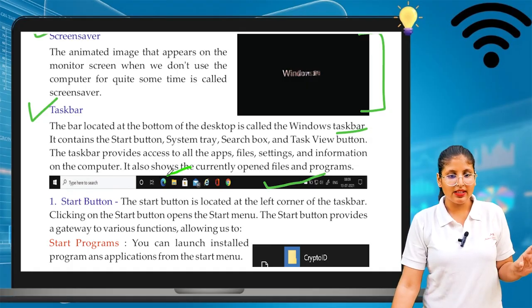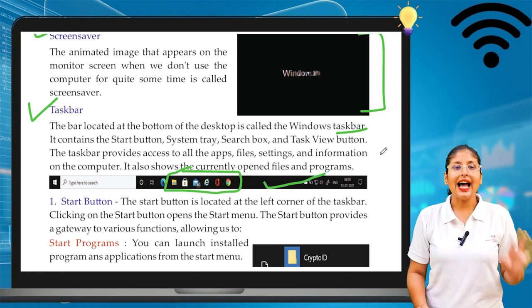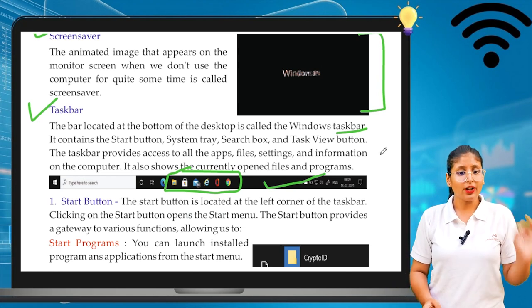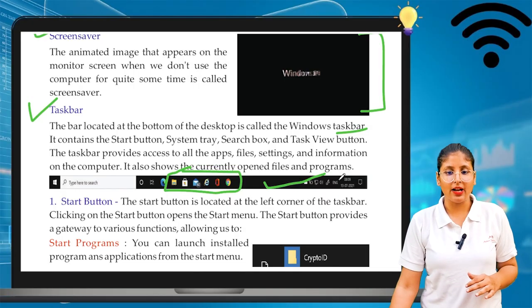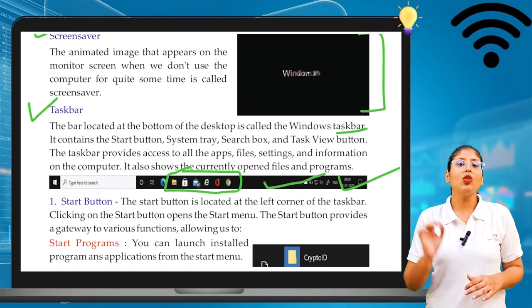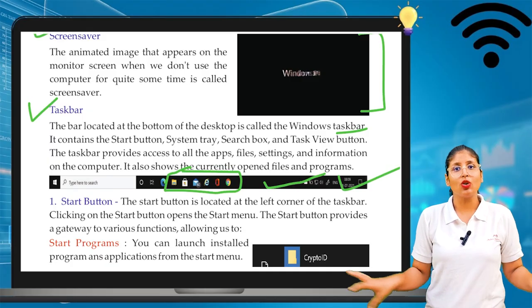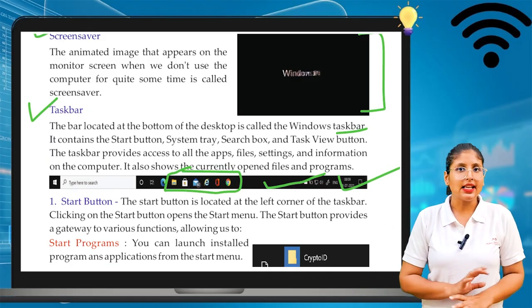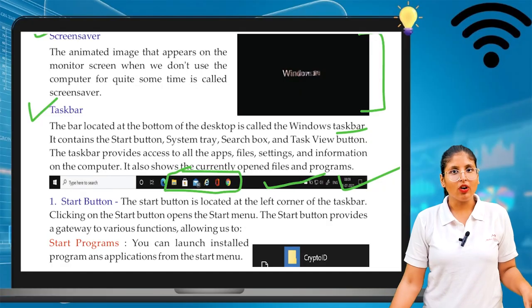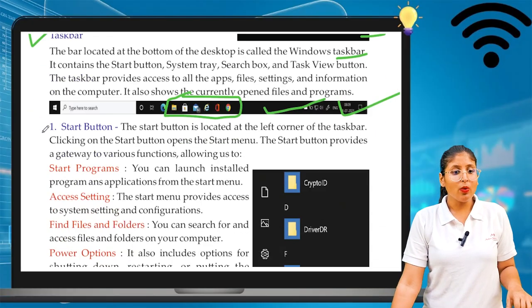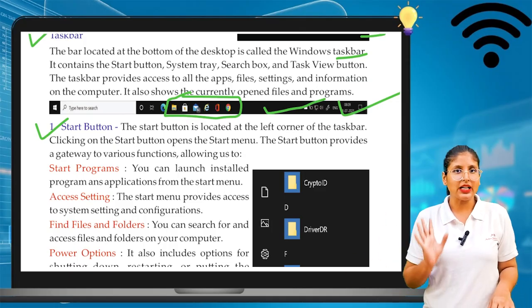Here we can see all the icons that are there in the taskbar. Start button is also there. It also shows the currently open files and programs. So in the taskbar, we can also see the files that are already open. Those files show in your taskbar area, at the bottom of your computer screen. Now we will see one by one what these taskbar items are. First is the start button.